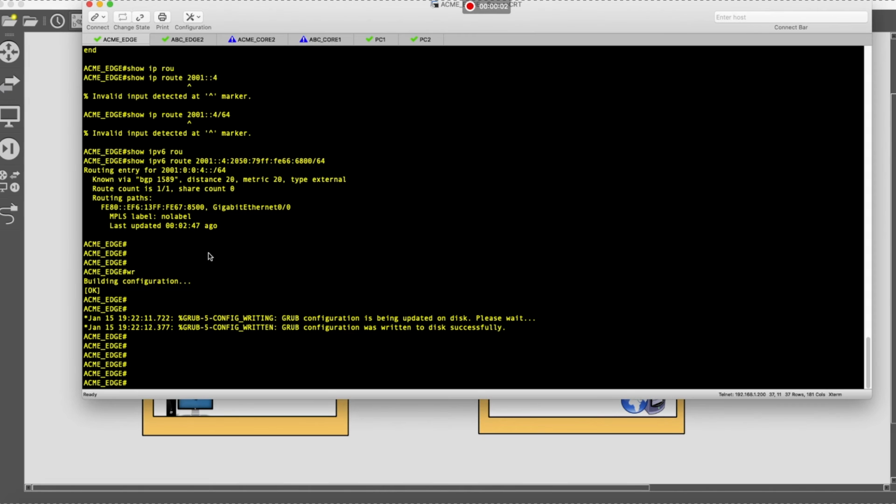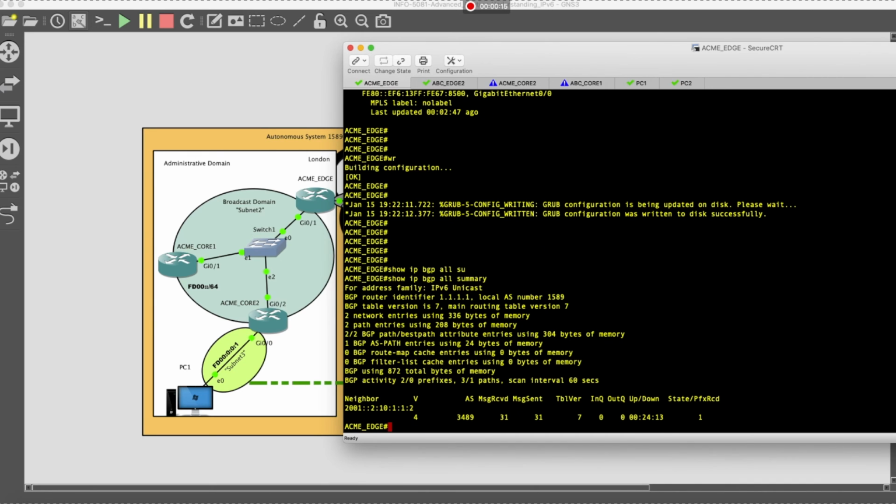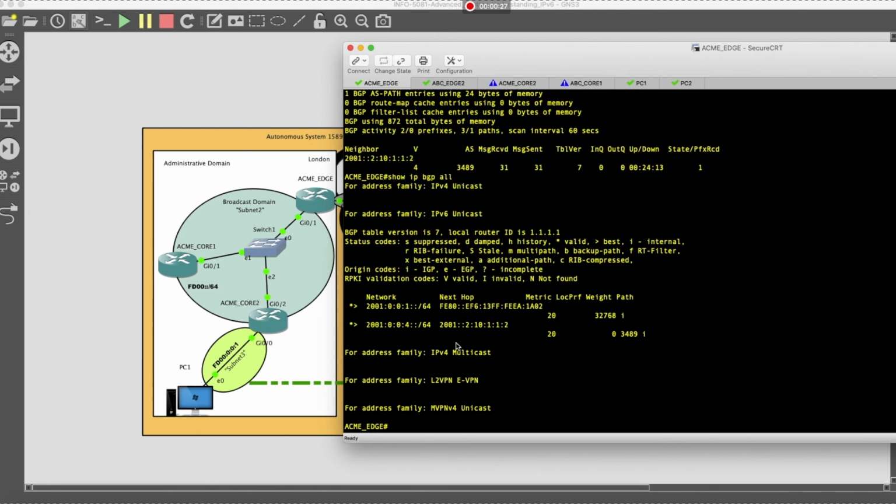All right, everyone. So I just applied the configuration, and now we're just going to have some fun. So on the Acme Edge router, which is this gentleman right here, I'm going to do the show IP BGP all summary command. And as you can see, I'm receiving one prefix. You can issue this command on the other edge to do the exact same thing. All right. If we do show IP BGP all, it'll show you the prefixes that you're receiving from your neighbor. So as you can see, I'm receiving from the ABC company the subnet 2001 subnet 4.